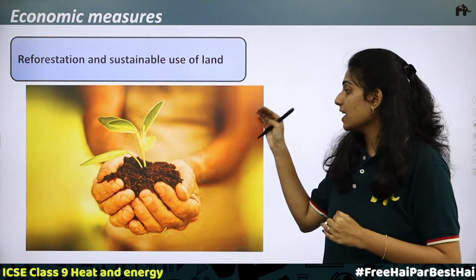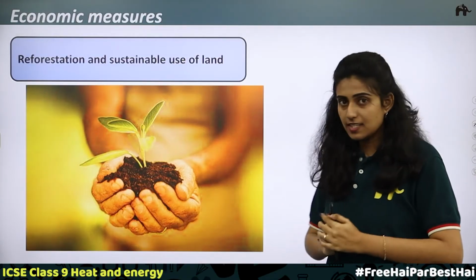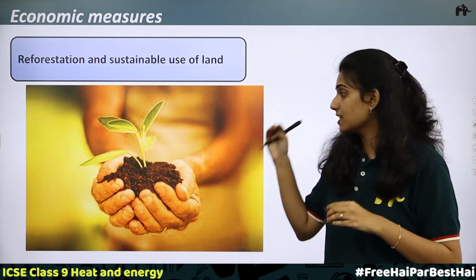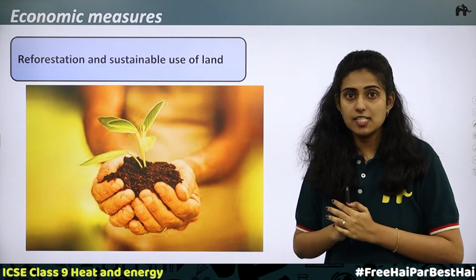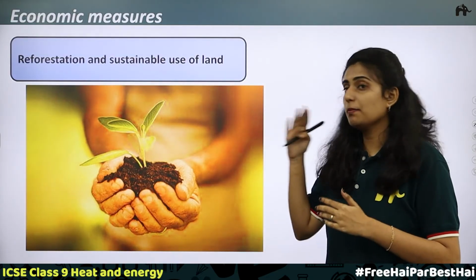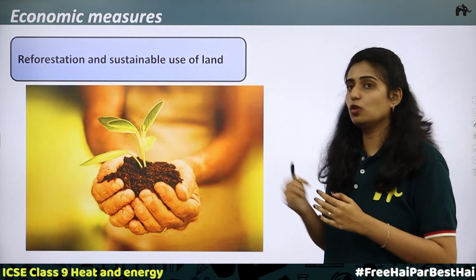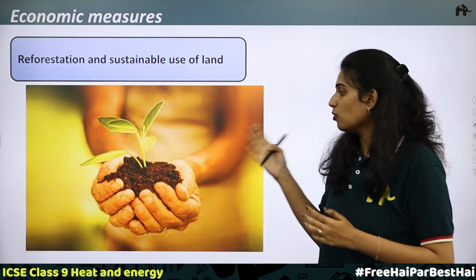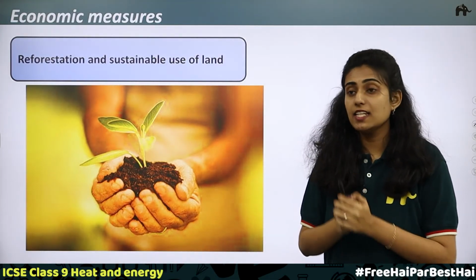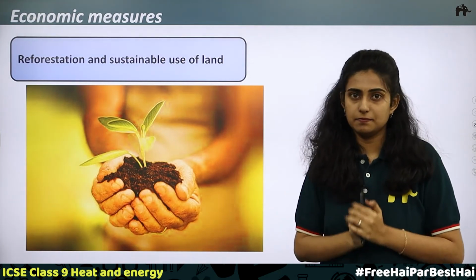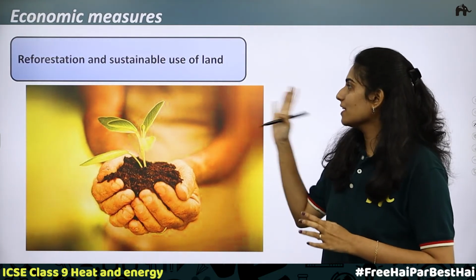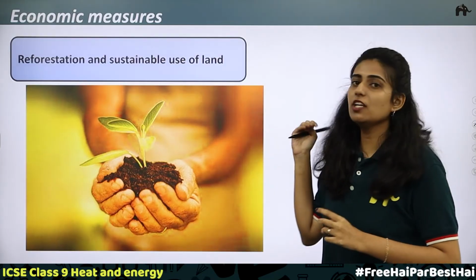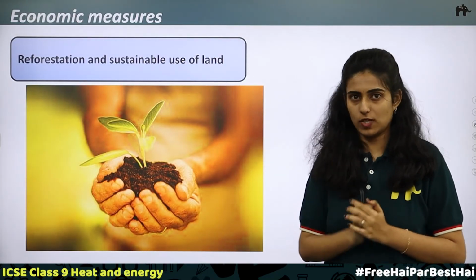That is, this can reduce the greenhouse gases in the atmosphere. The climatic temperature can be maintained, and the heating up can be prevented. This can prevent global warming. So this is actually a future plan. For the future, what can be done by us? We can at least plant one tree a year. So reforestation and sustainable use of land is the first one.